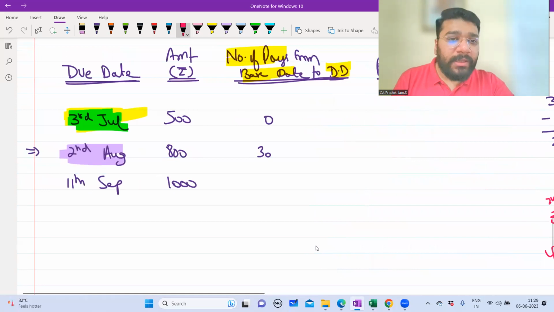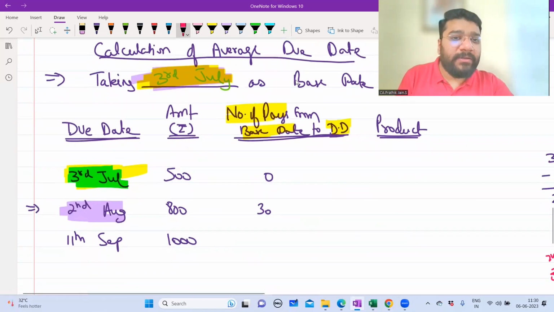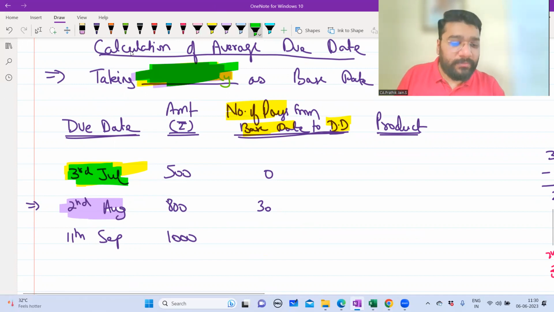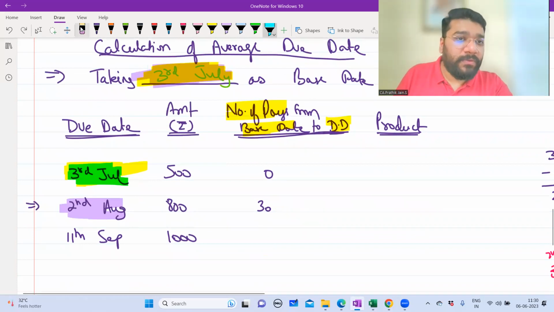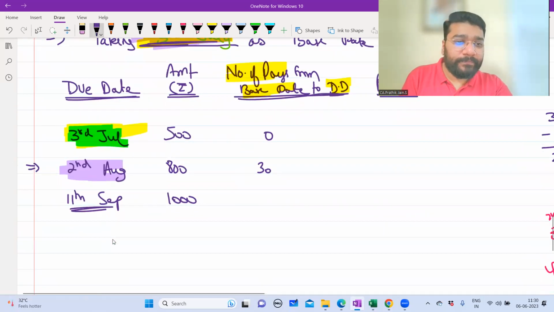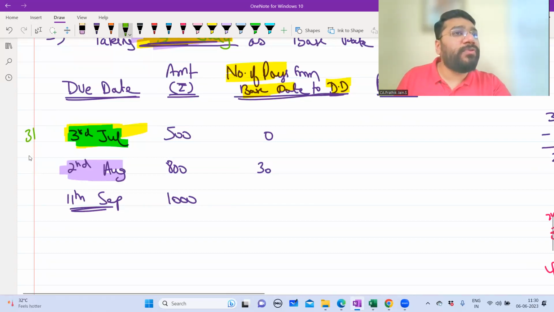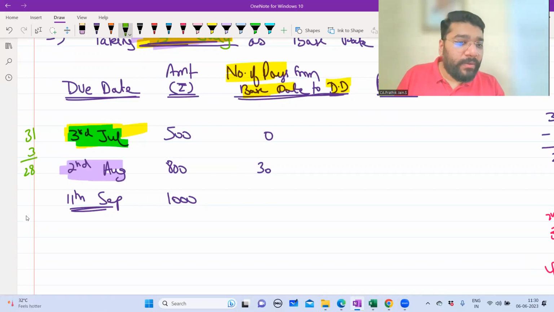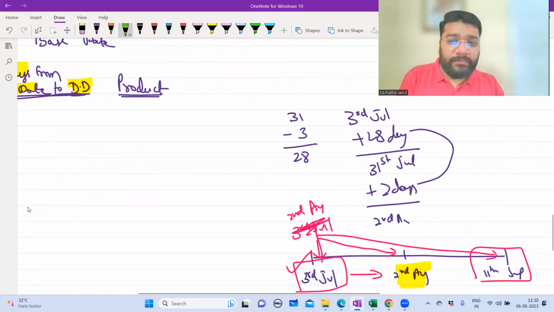Yes, sir. Now, guys, third one: number of days from base date to due date. So what is the base date? 3rd of July is the base date. From this base date, you have to travel to 11th of September. So how will you travel forward? July has a total of 31 days, and we are at 3rd of July, so 3 days of July are gone. 31 minus 3 is how much? 28. Which means 28 days we have to travel forward.